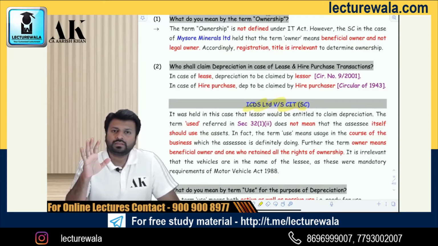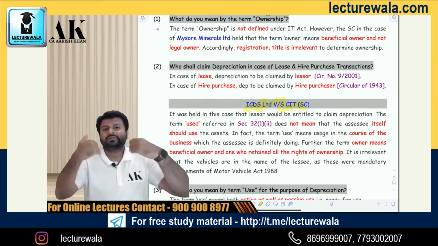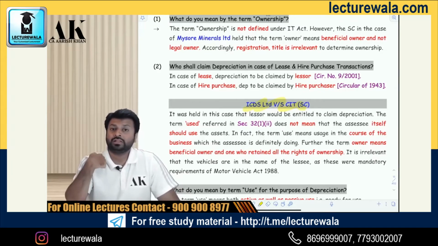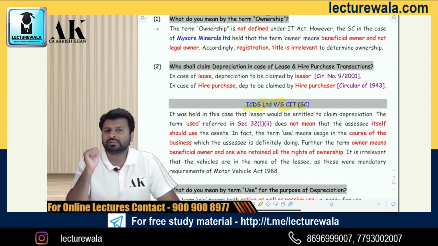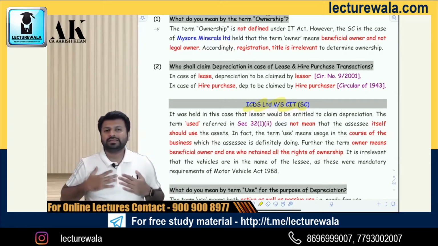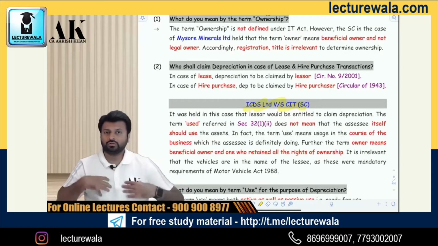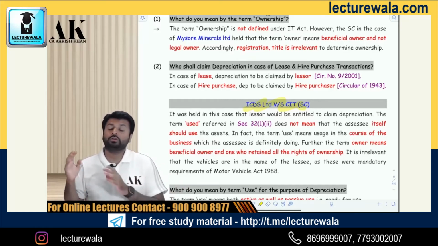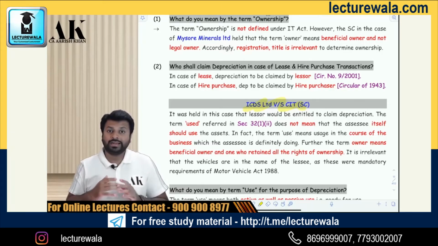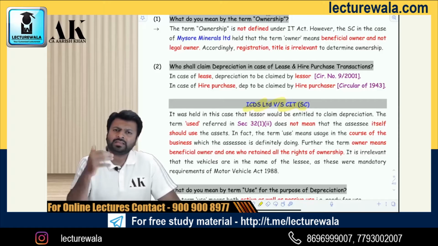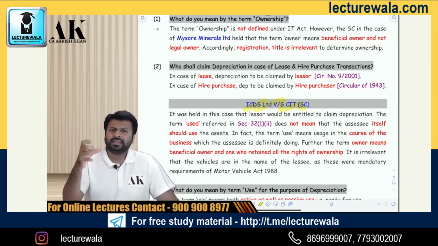So what does the Motor Vehicle Act have to say? The Motor Vehicle Act says that when a person gives a car on lease to someone on a long-term basis, the car should be in the name of the customer and not in the name of the lessor. So I am a leasing company. I'll buy a car. The customer will order a car on lease for 5 years, and according to the customer's requirement, I'll buy a car of that brand. The customer said, buy a Toyota car. So I bought a Toyota car and registered it in the name of the customer because I have to do that as per the Motor Vehicle Act. I gave the car, my lease rental started, and then I claimed the depreciation.